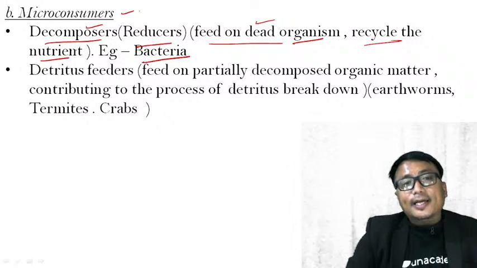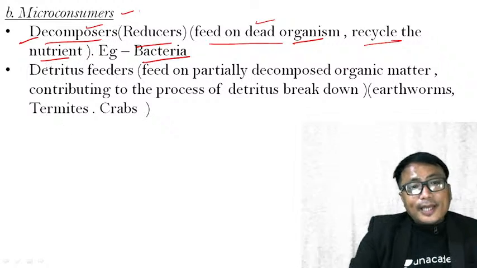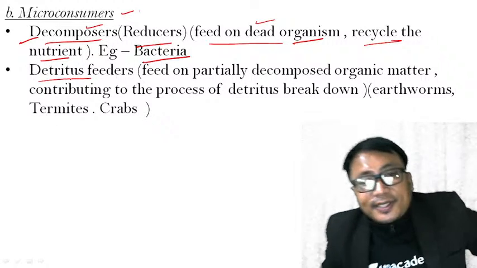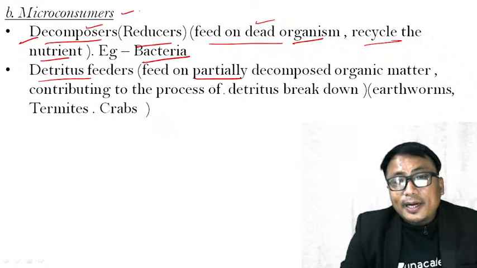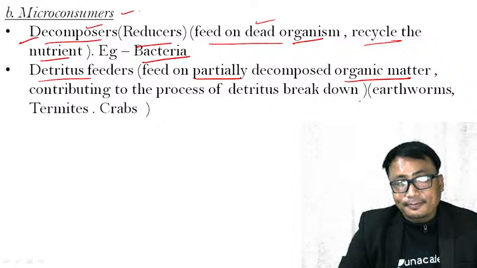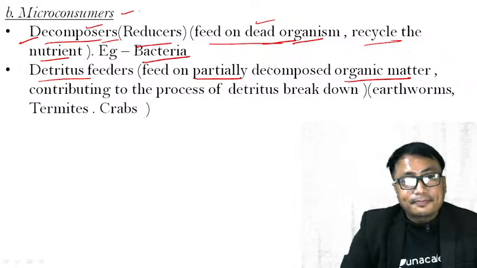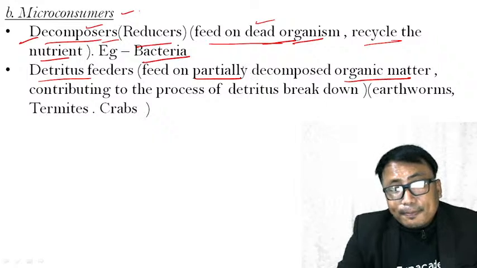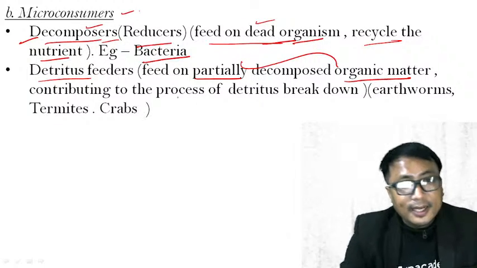Example, bacteria come under decomposers. On the other hand, you have the detritus feeders. What is this? They feed on partially decomposed organic matter. Decomposers feed on dead organisms. Detritus feeders feed on partially decomposed organic matter. That is the basic difference.